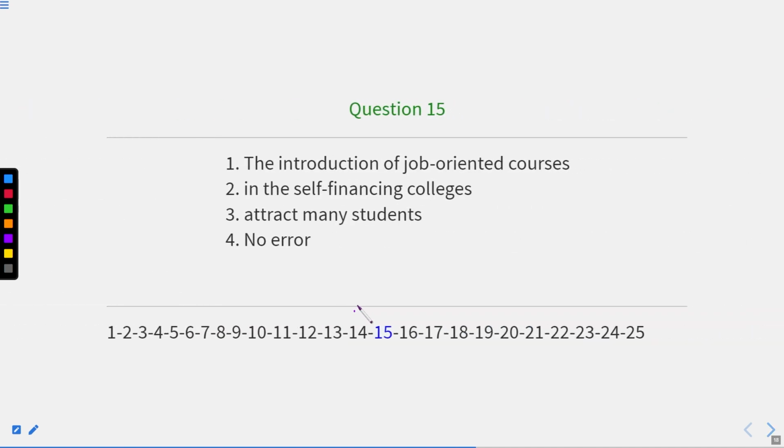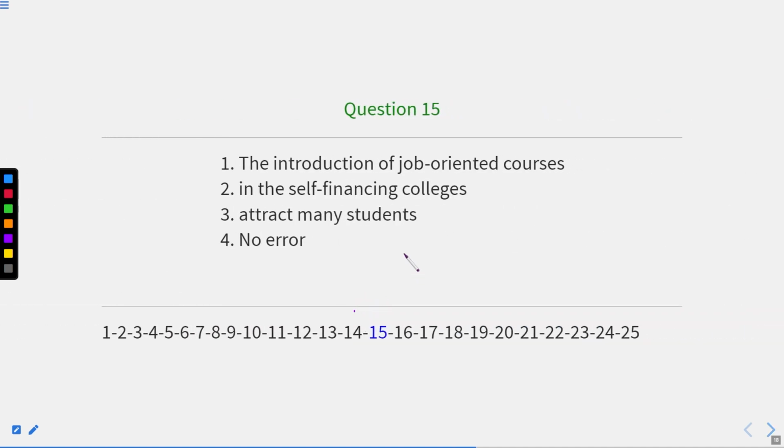Now let us move to the next one. This is question number 15. The introduction of job oriented courses in self finance colleges attract many students. Many students means a number of students, and they attract them. Why? Because of the introduction of job oriented courses.